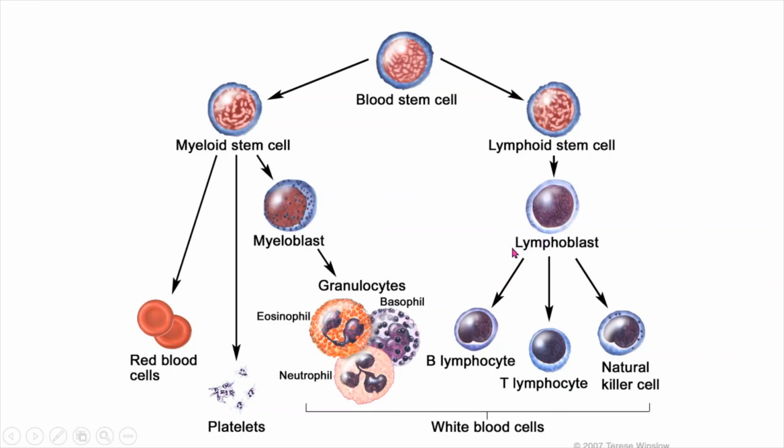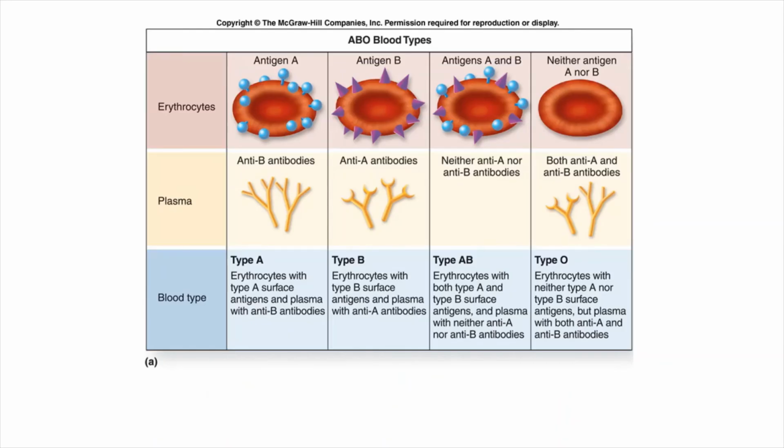lymphoid stem cells convert into a lymphoblast, and it again divides into B lymphocytes, T lymphocytes, and natural killer cells. All these together are called white blood cells, which have the ability to fight against foreign bodies, that is bacteria and viruses. They also produce antibodies against whatever attacks us, that is microorganisms, bacteria, fungus, or any viruses.